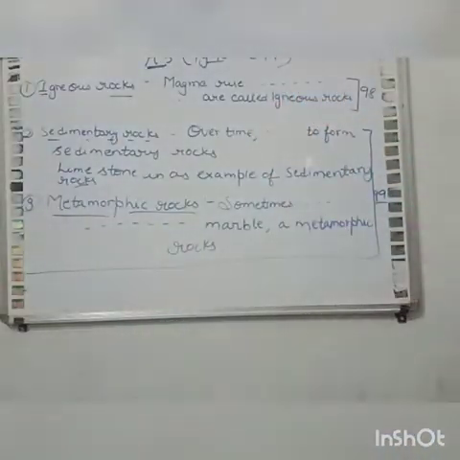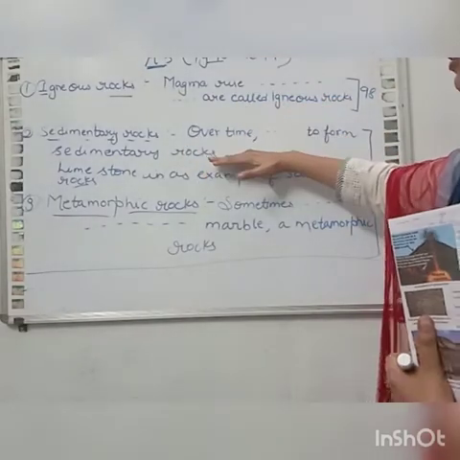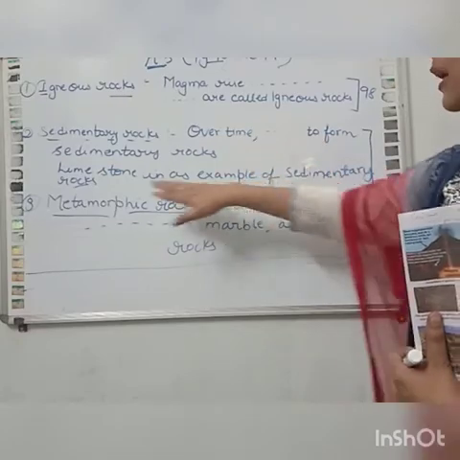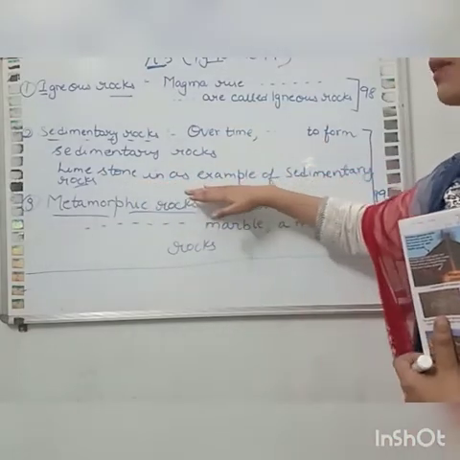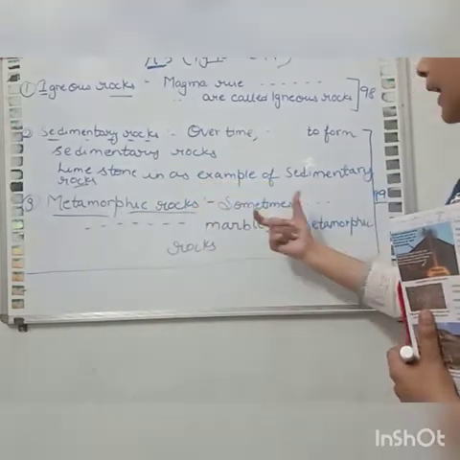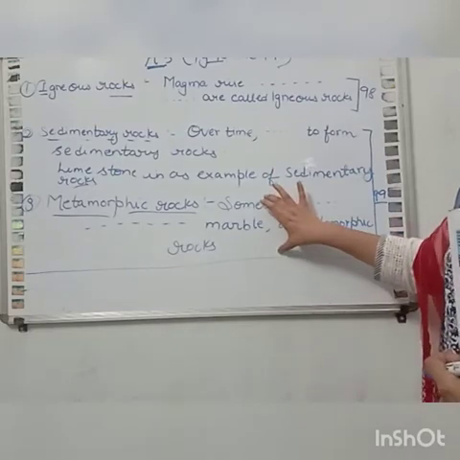So 3 types of rocks are there. Igneous rock: you will write the answer from "magma rise" till "igneous rock". Then sedimentary: from "over a time" till "to form sedimentary rock". Limestone is an example of sedimentary rocks, you will write that after. Then metamorphic rocks: slate and marble are metamorphic rocks. This you will write as a complete paragraph.